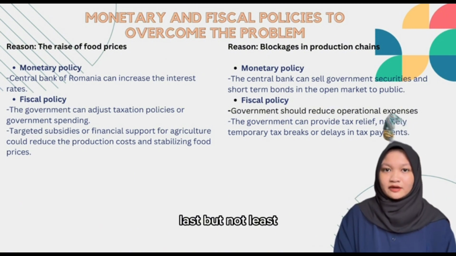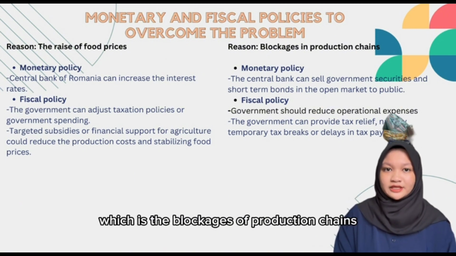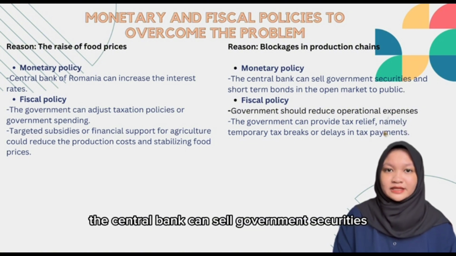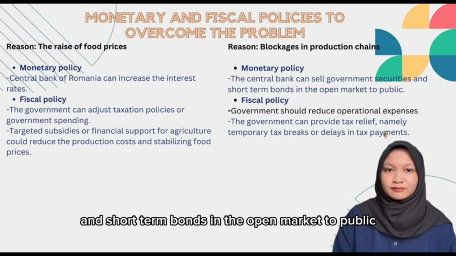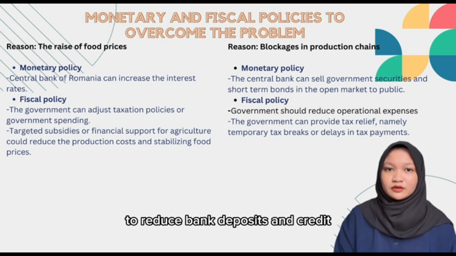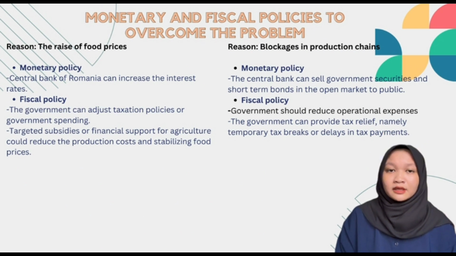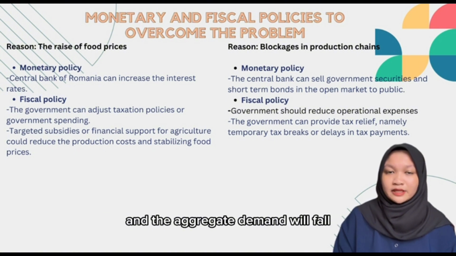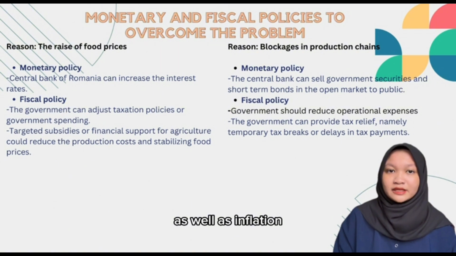Last but not least, for the last reason, which is the blockages of production chains, as the monetary policy, the central bank can sell government securities and short-term bonds in the open market to the public to reduce bank deposits and credit creation of commercial banks. In doing this, money supply will reduce, blockages in production chain can reduce, and the aggregate demand will fall, so that the price level will fall as well as inflation.